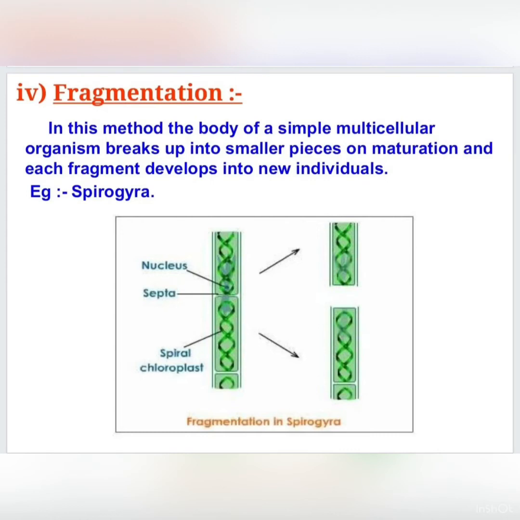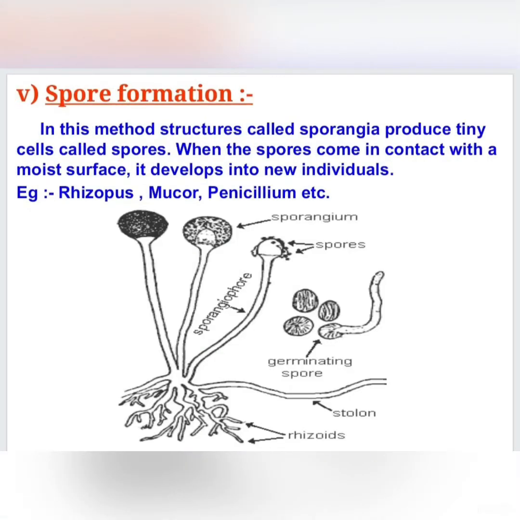Now we will discuss spore formation. In this method, sporangia produce tiny cells called spores. When the spores come in contact with a moist surface, they grow into a new individual. Rhizopus, mucor, and penicillium reproduce by spore formation.